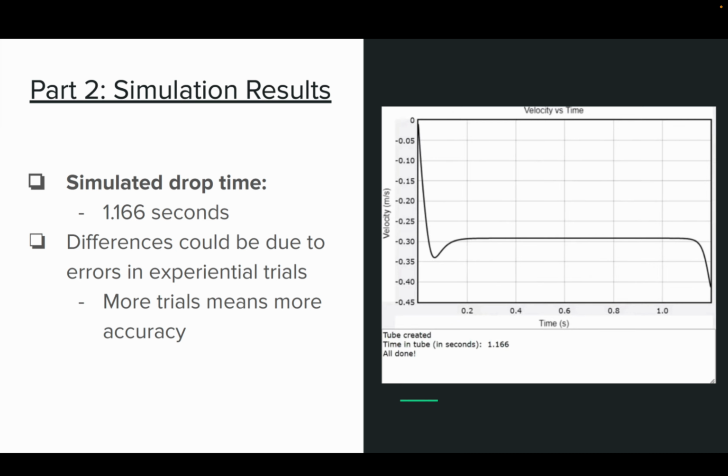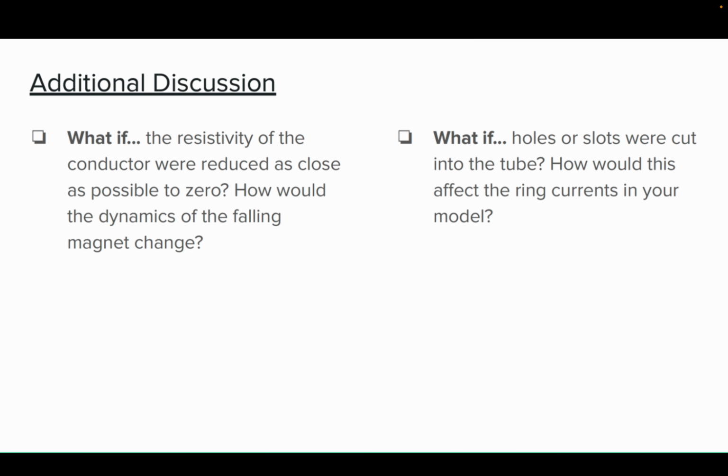Additional discussion. So, what if the resistivity of the conductor were reduced as close as possible to 0, and how would the dynamics of the falling magnet change? Well, this would cause the induced current in the aluminum foil to increase, which would then cause the magnetic force to also increase. This would ultimately cause the magnet to fall slower through the tube due to increased force or resistance against gravity.